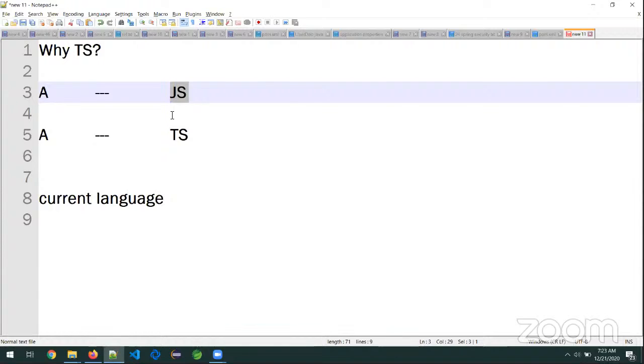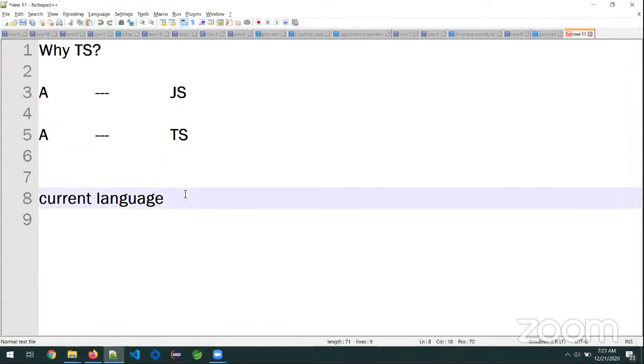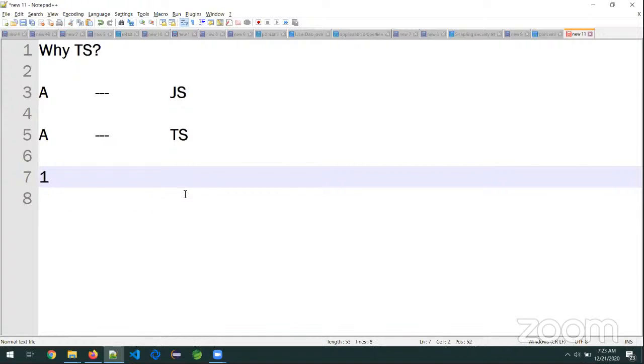That is why they went to a new language. The answer: TypeScript. So what are the problems of JavaScript? Let us see.